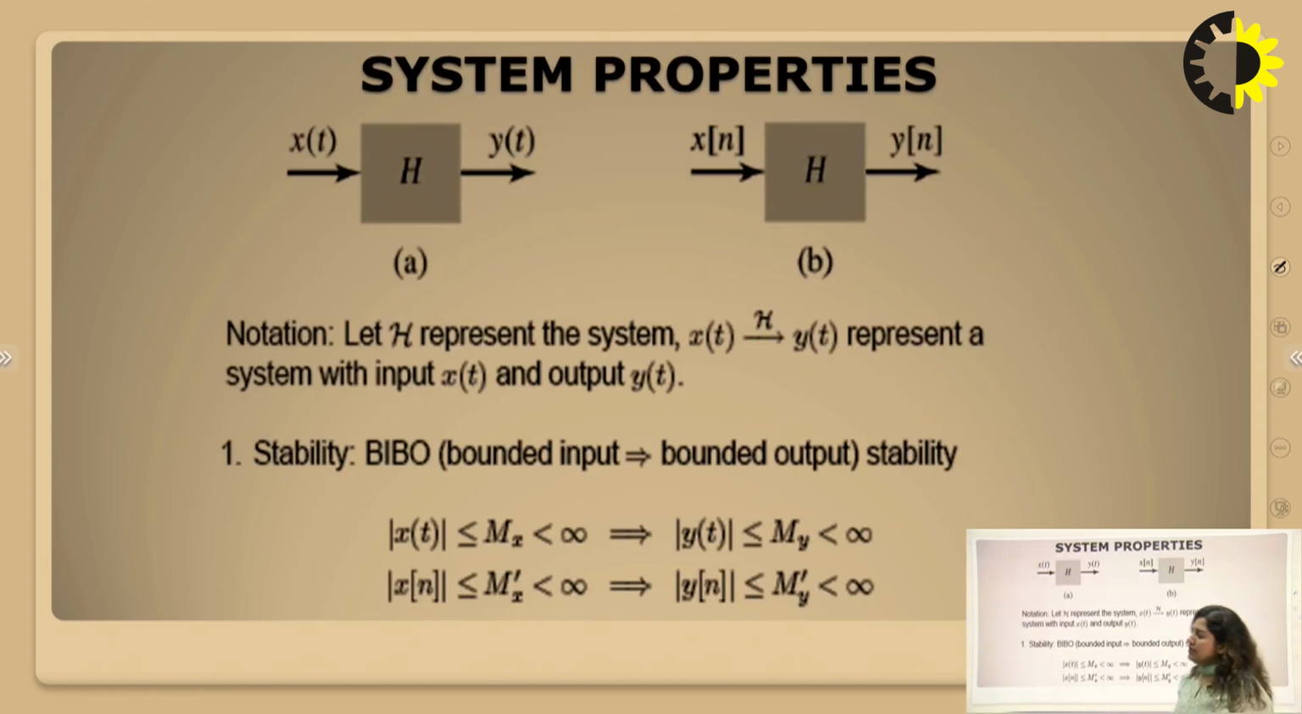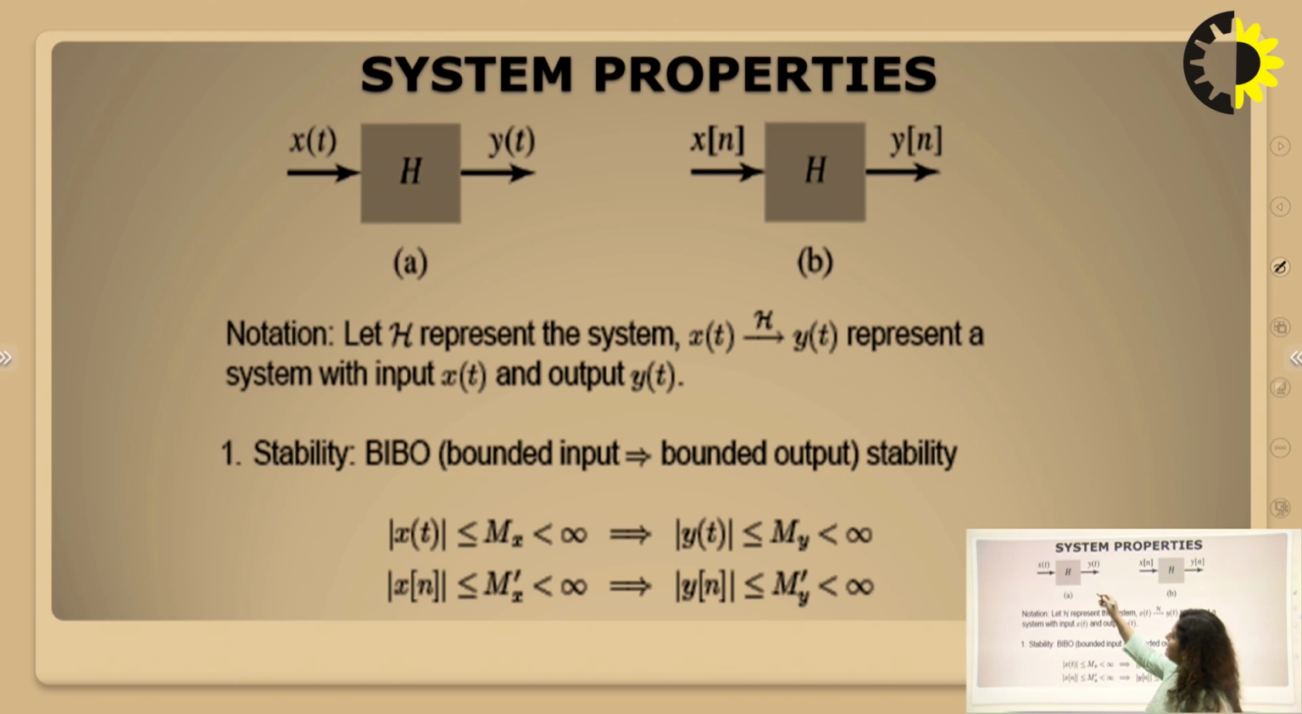So now we will cover the system properties. We have obviously known about the signals. These signals are input to a system, and we will get some output or response from the system. So we have different properties of the systems also.